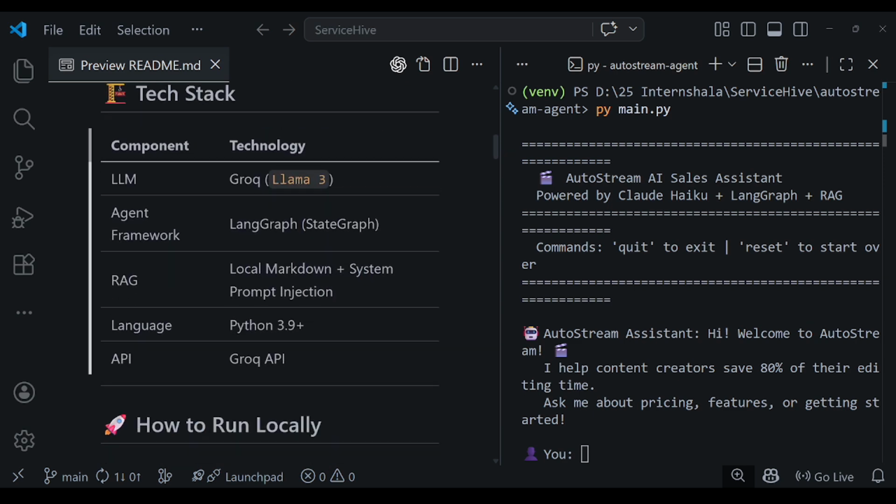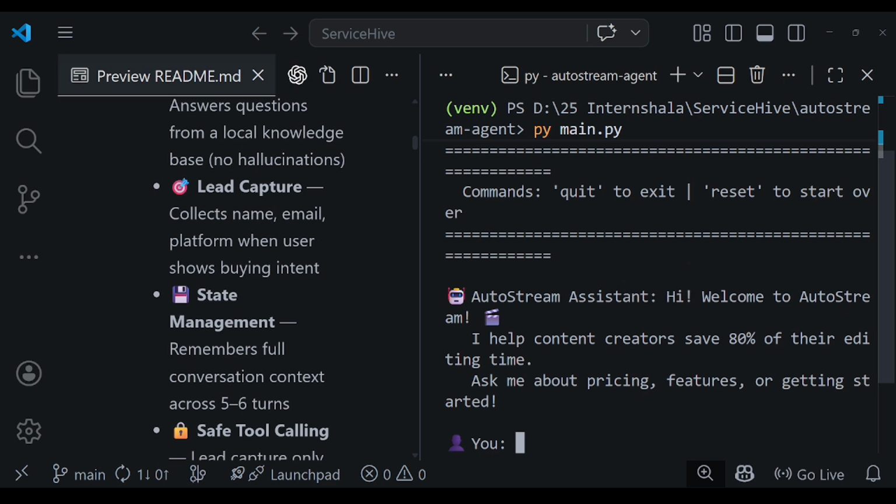Second, RAG, retrieval augmented generation. The agent reads from a local knowledge base file, autostream.md, and injects that knowledge into the system prompt. This ensures accurate, grounded responses. The third one is the Groq API with Llama 3, which powers the language understanding and response generation.